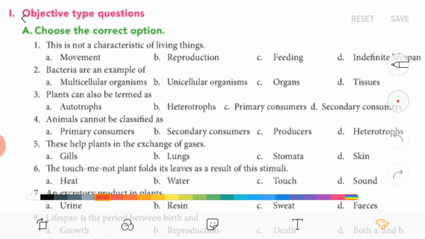Here, first MCQ is, this is not a characteristic of living things. So feeding, reproduction, movement, these all are characteristics, but indefinite lifespan is not a characteristic.